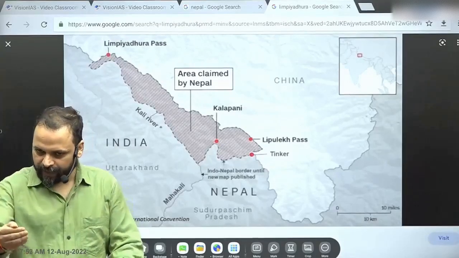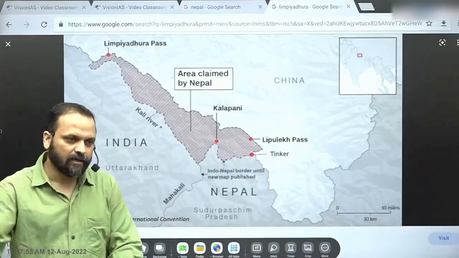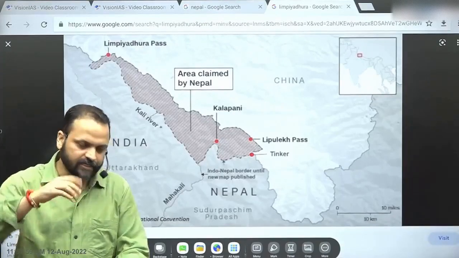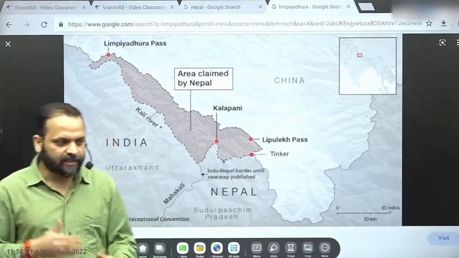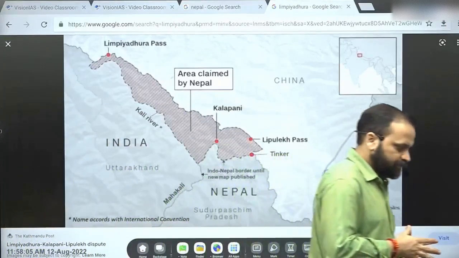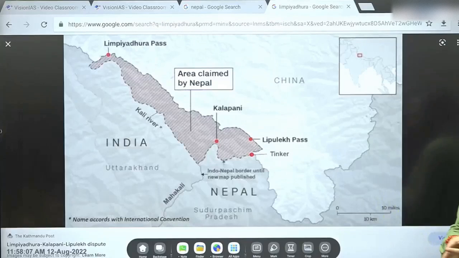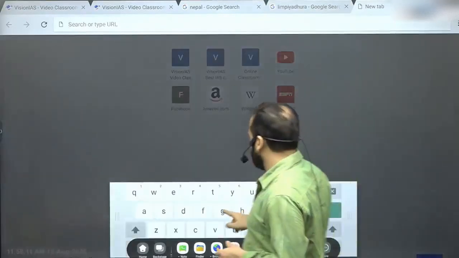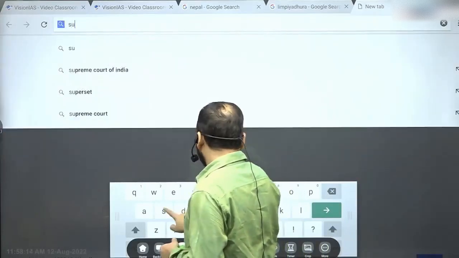We said Kalapani and Susta earlier, and now in 2020 what else? Newer claims of Nepal to include a large area. And this is part of the continuing difficulty. We'll understand that difficulty. Let's look at the location of Susta.